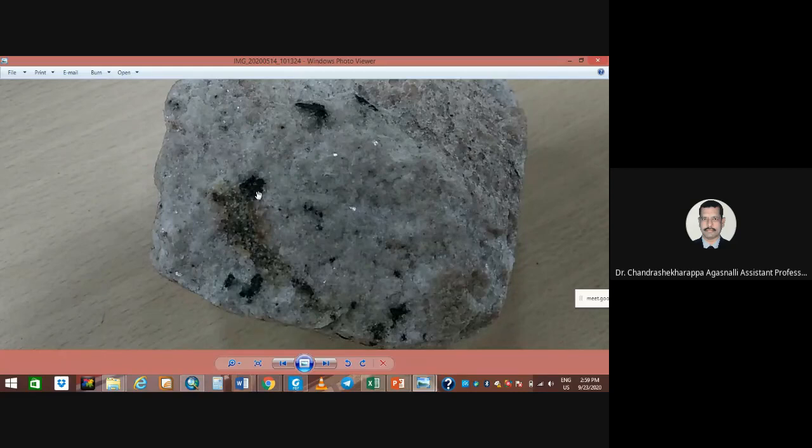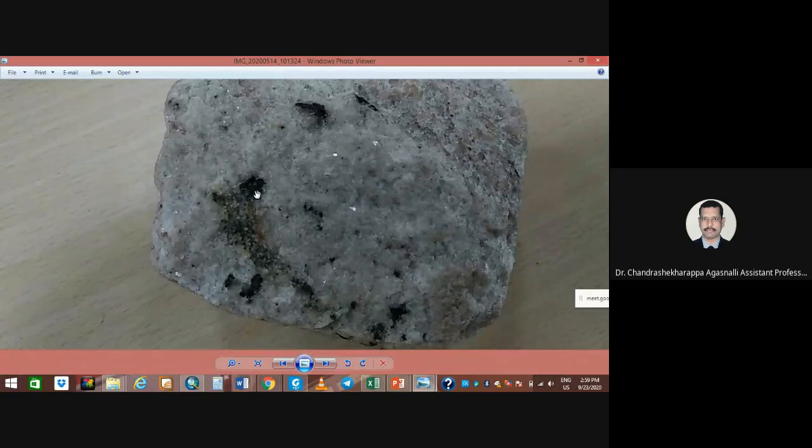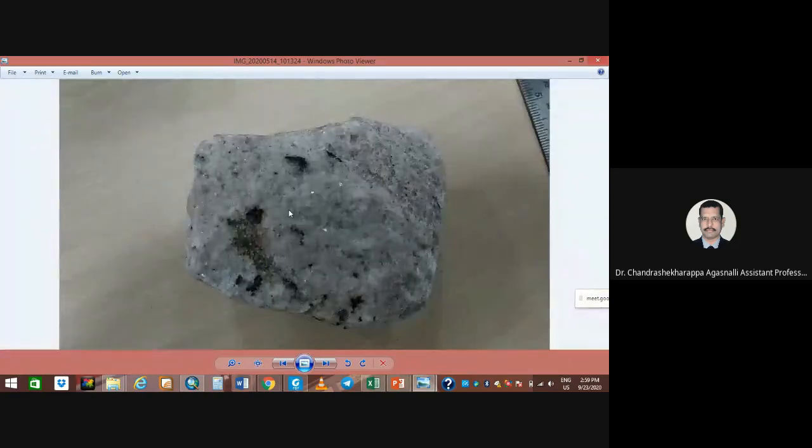These three minerals are together to some extent. Tantalum and niobium are always together, but tin is a little bit separate. But the source of the liquid or fluids will be the same. This is called a pegmatite.